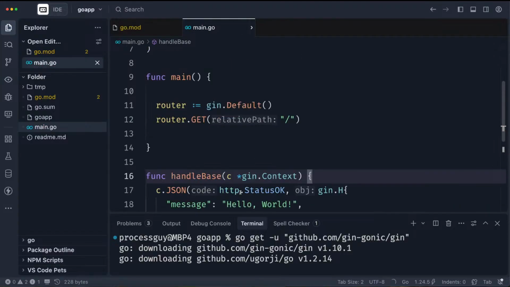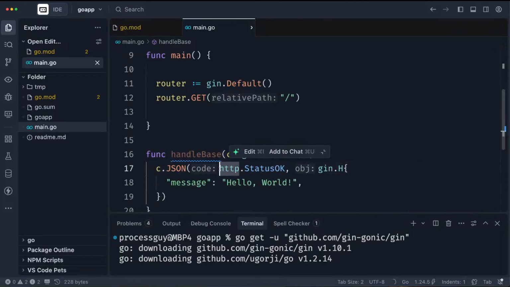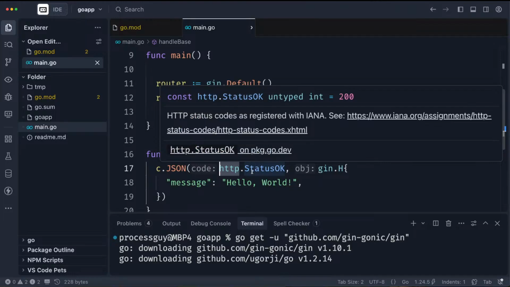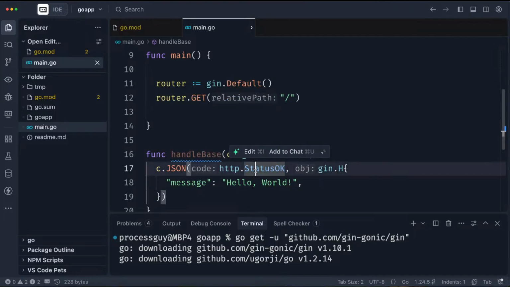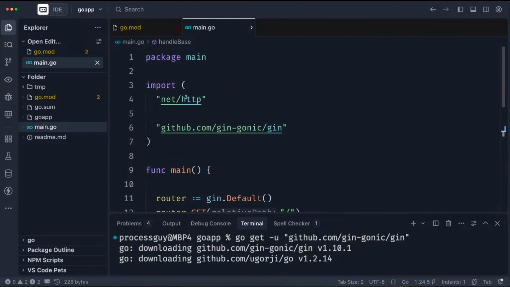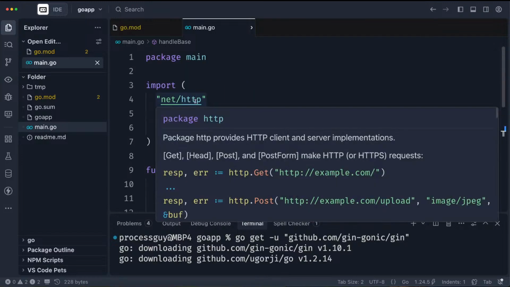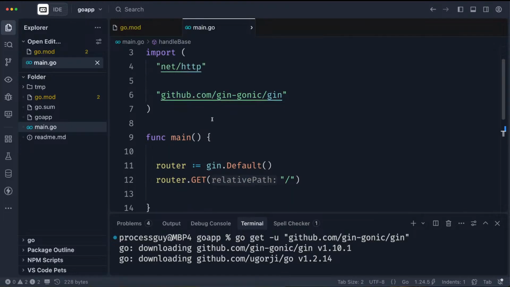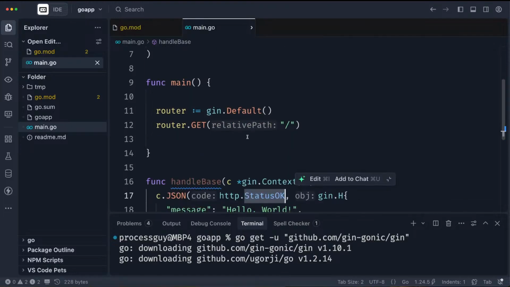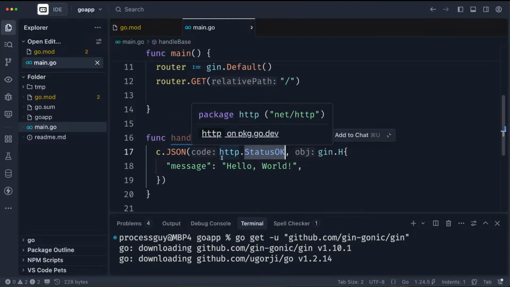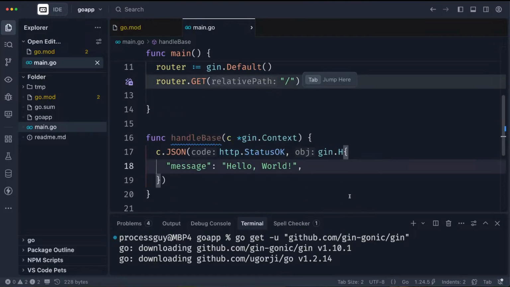Okay, so let's save. Now we had a new thing here, which is http. This is just a list of directory or list of responses that HTTP can have, and we are getting that from net/http. Now, REST is a protocol where you can call the backend system.